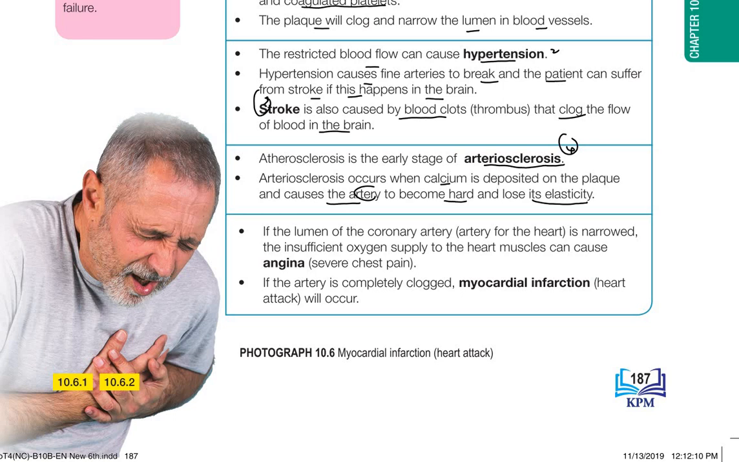And number five, we have this. If the lumen of the coronary artery, just remember coronary artery is for the heart, is narrow. This is not involved in carrying blood out from the heart or into the heart, just in the heart cells only. The insufficient oxygen supply to the heart muscle can cause angina, severe chest pain. If the artery is completely clogged, myocardial infarction or heart attack will occur.